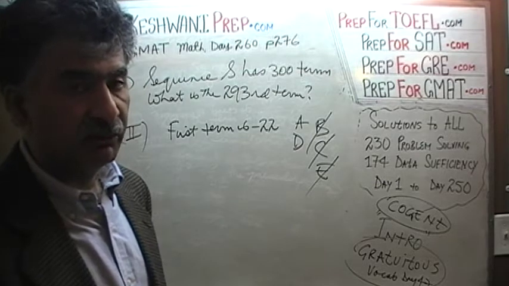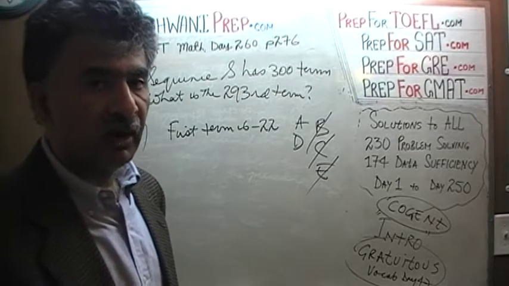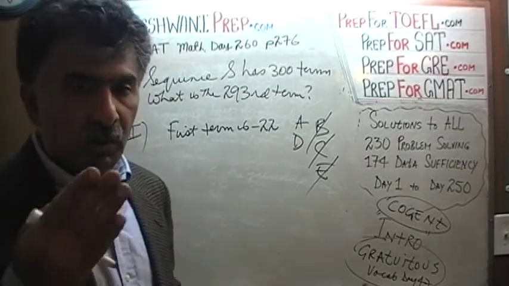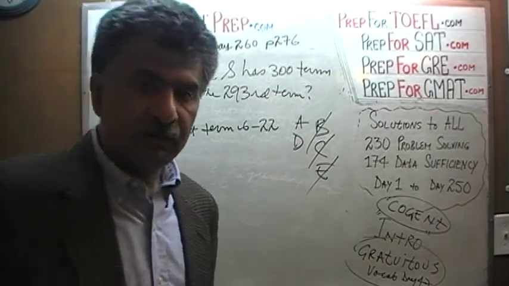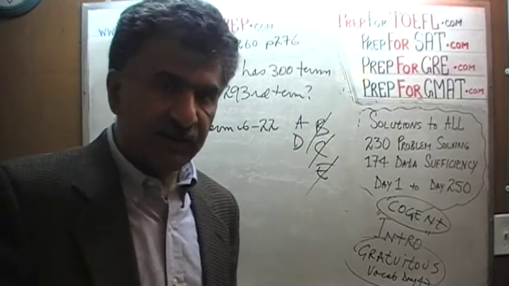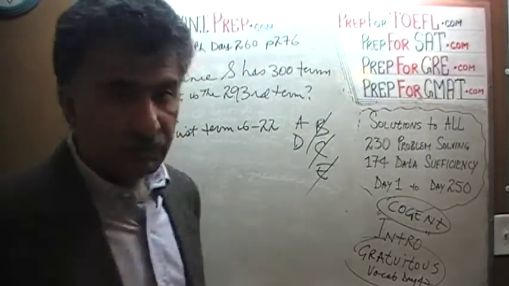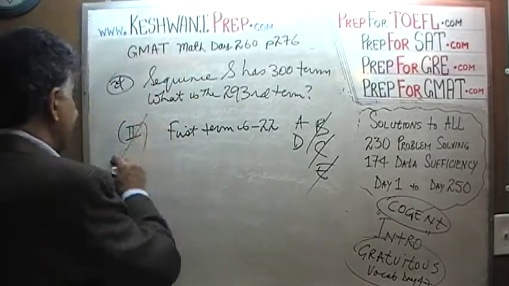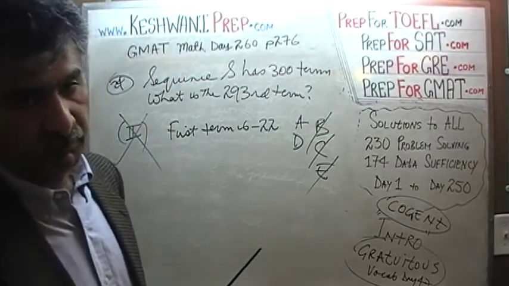Arithmetic difference is a term mathematicians use to describe the difference between two consecutive terms. We have to know how much it goes up each time, or how much it goes down each time. Simply knowing that the first term is negative 22 does not give us that information. The second statement is not sufficient by itself.